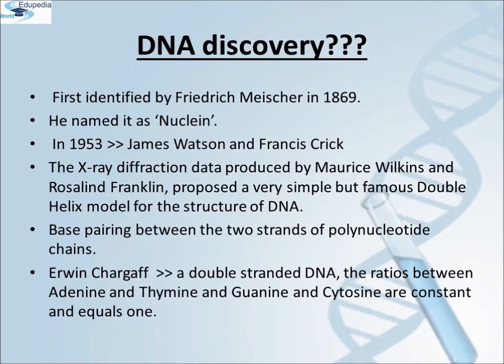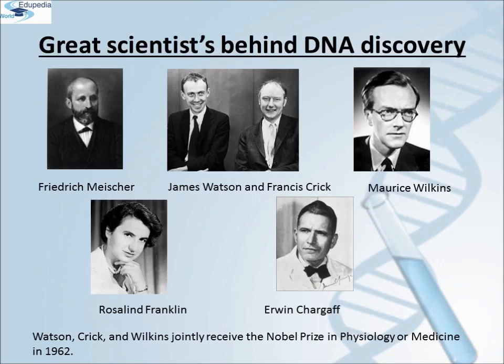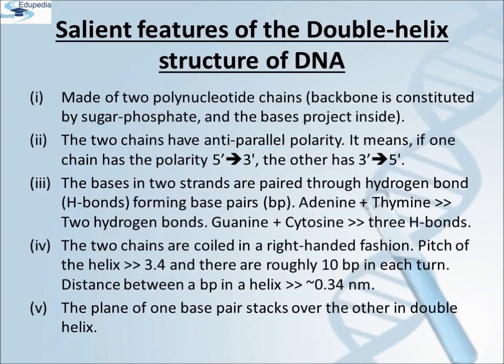However, this proposition was also based on the observation of Erwin Chargaff that for a double-stranded DNA, the ratios between adenine and thymine and guanine and cytosine are constant and equal to one. These are the pictures of the great scientists behind DNA discovery: Friedrich Miescher, James Watson and Francis Crick, Maurice Wilkins, Rosalind Franklin, Erwin Chargaff. Watson, Crick and Wilkins jointly received the Nobel Prize in Physiology or Medicine in 1962 for the discovery of the DNA structure.